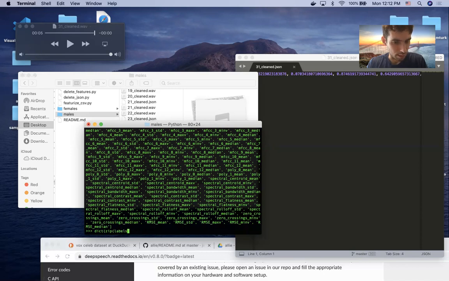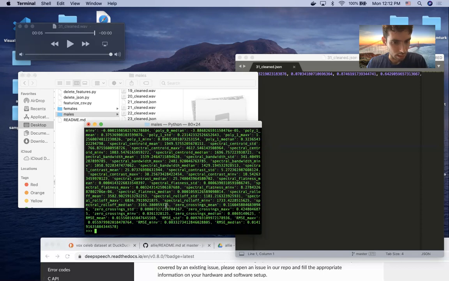Labels, features, numerical labels. And you can see here are all the features mapped to the labels, which you could easily pull just to get an idea of what everything is.